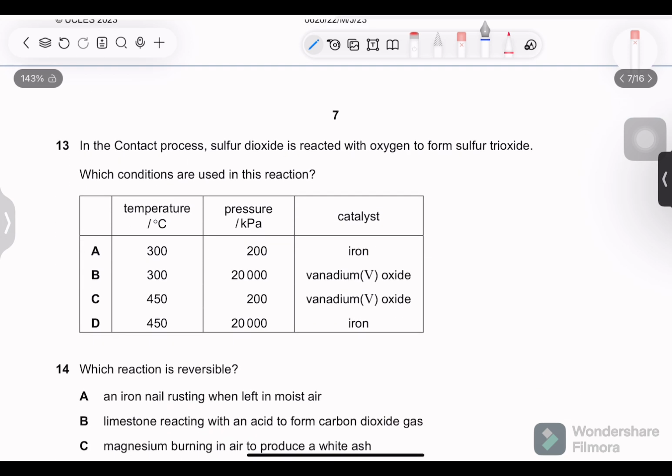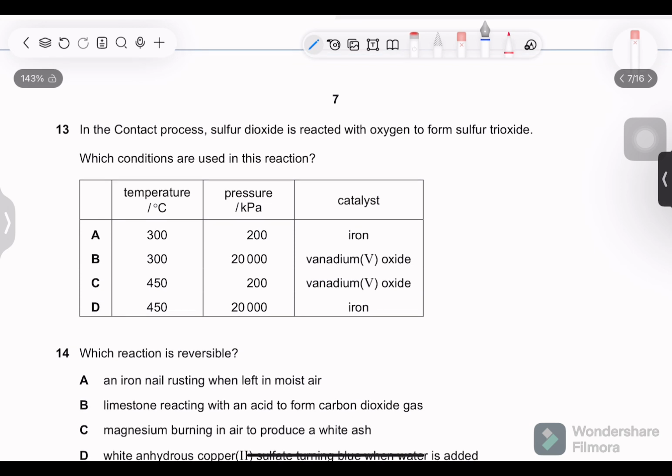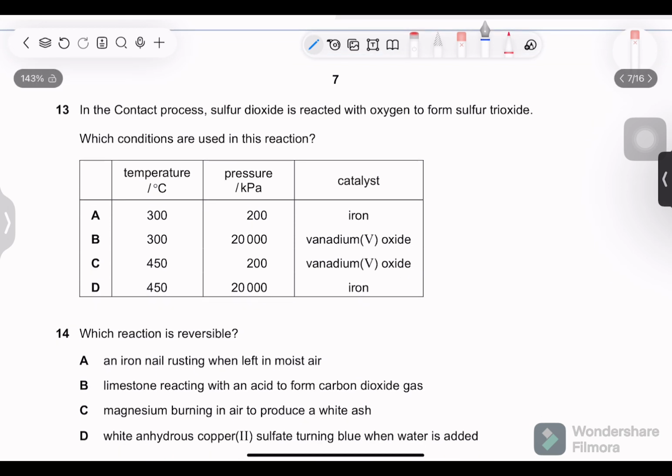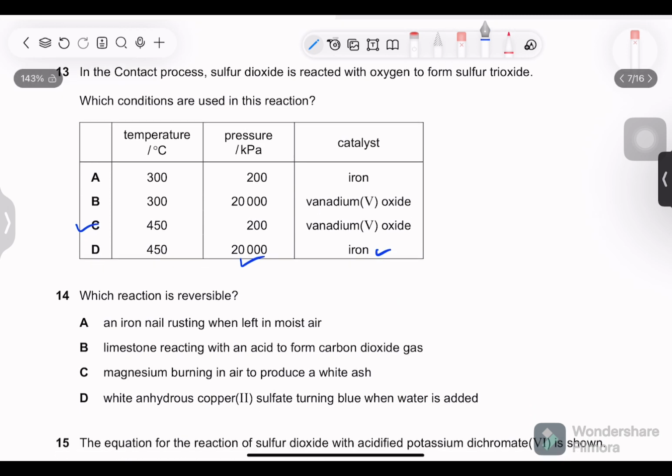Next, in the contact process, sulfur dioxide is reacted with oxygen to form sulfur trioxide. Which conditions are used in this reaction? Standard question regarding the conditions, also present in P2, P4, sorry. So temperature is 450, we know, and pressure is 200 in contact process with catalyst vanadium 5 oxide. Iron is used in the Haber's process and 20,000 kPa is also used in the Haber's process while manufacturing ammonia.